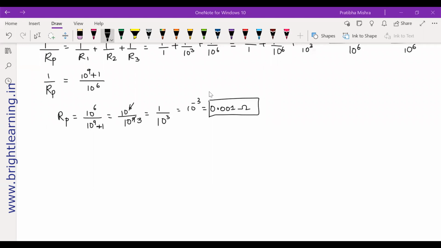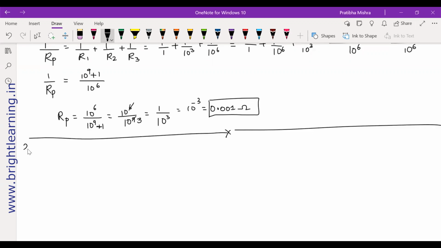Now, the second question is, an electric lamp of 100 ohms. I'll just write the details first. Let R1 be 100 ohms. Now, a toaster of resistance 50 ohms, let it be R2.